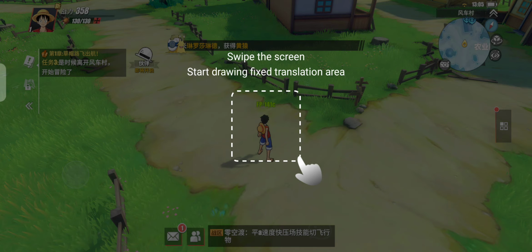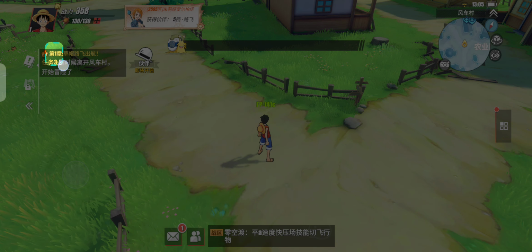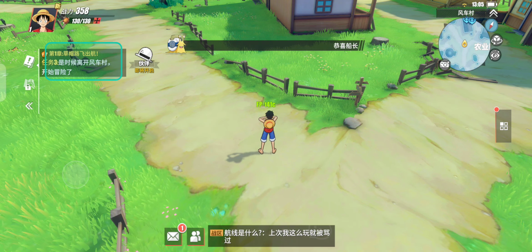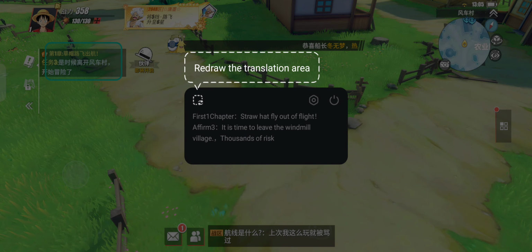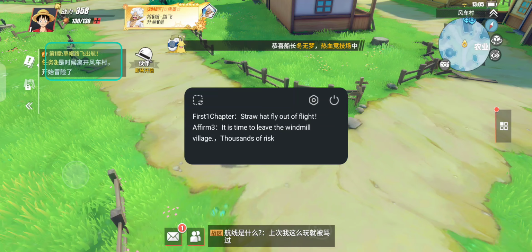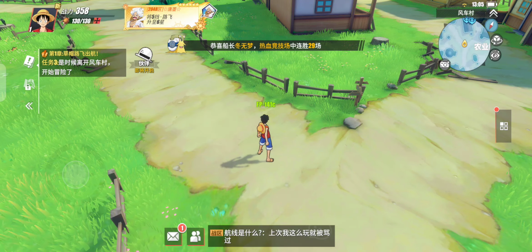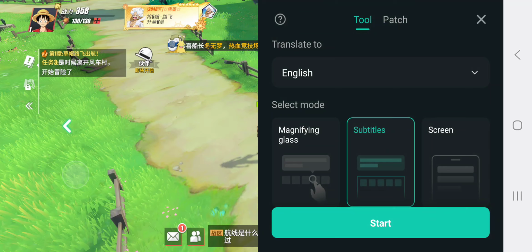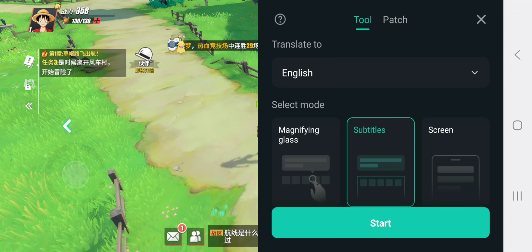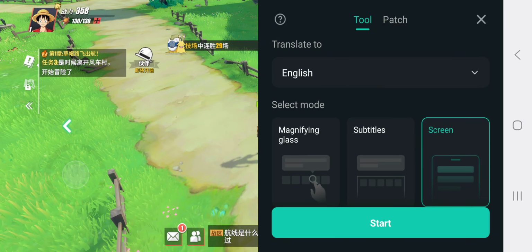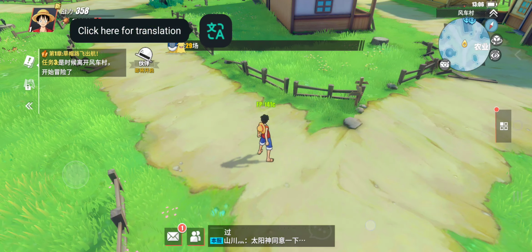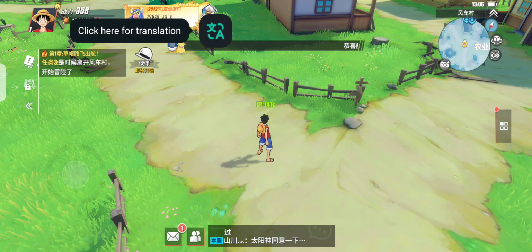We can select an area and that selected area will be translated, for example like this. You can close that.